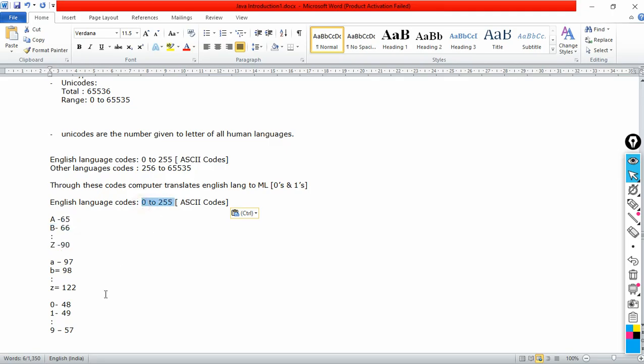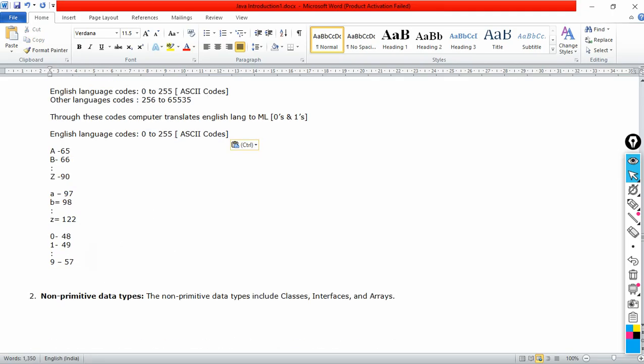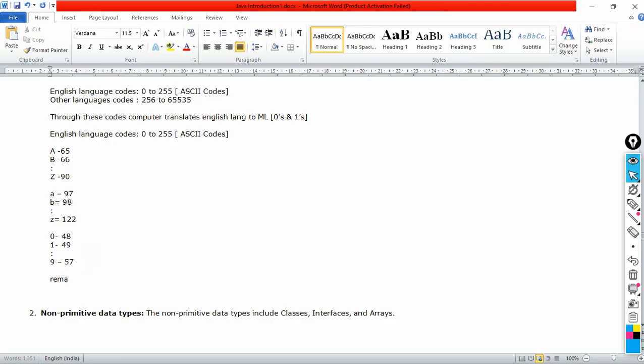The remaining codes are related to special symbols, like plus, minus, star, etc.